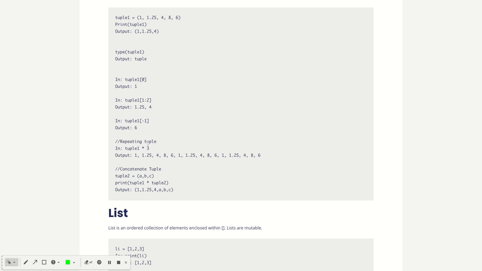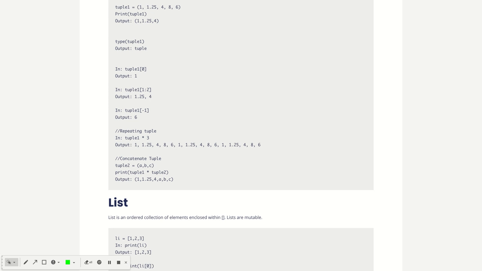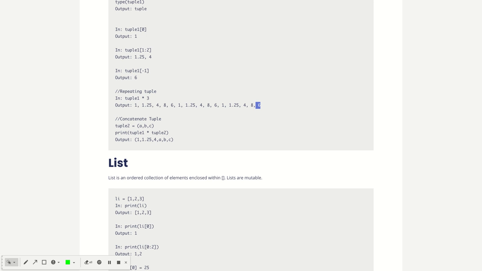And if I want to repeat the tuple, I just multiply the tuple by the number of times I want to repeat it. Here I want to repeat the tuple value 3 times, so I will multiply that tuple variable by 3. So here is the output, all the values will come 3 times. Suppose there are two tuples, tuple1 and tuple2, and I want to concatenate both tuples. It is very easy to concatenate, just combine both tuples, tuple1 and tuple2. So here I have combined both the tuples' values.